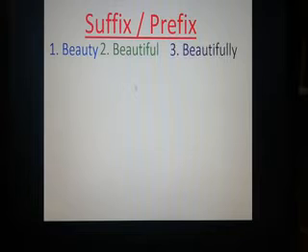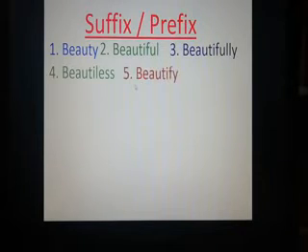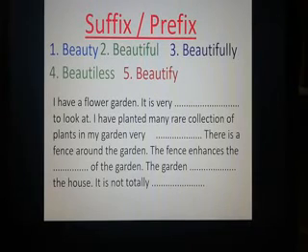You can see there are those 5 words. I am going to use these 5 words in the gaps of a passage. Okay, this is the passage. I have a flower garden. It is very dash to look at. I have planted many rare collection of plants in my garden. Very dash. There is a fence around the garden. The fence enhances the dash of the garden. The garden dash the house. It is not totally dash.